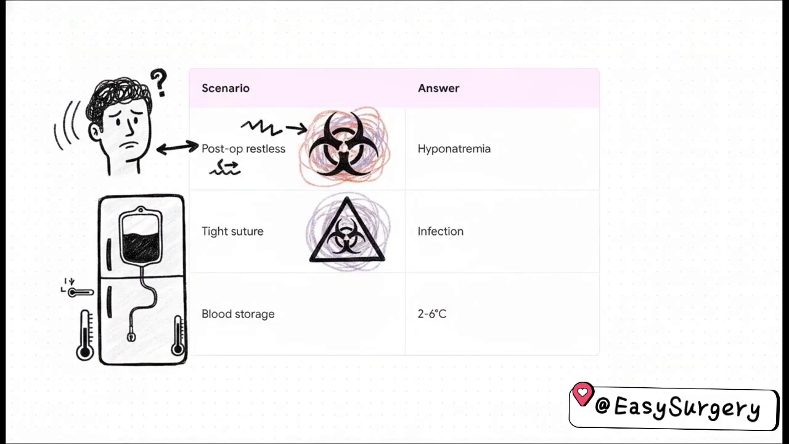Okay, questions 89, 90, and 91 are rapid-fire one-liners. Let's hit them sequentially. Question 89. Post-op restlessness? Always think electrolyte imbalance first. The answer is hyponatremia. Question 90. A suture tied too tight? That causes tissue ischemia, which ultimately leads to, the answer, infection. And question 91. What is the standard safe blood storage temperature? The answer is firmly between 2 to 6 degrees Celsius.